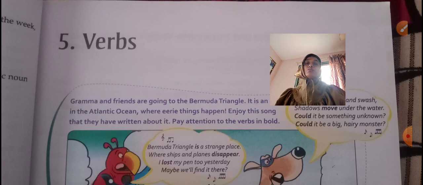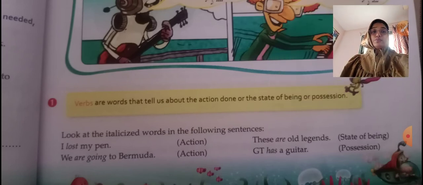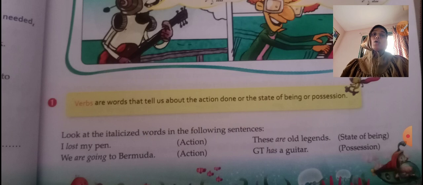Verbs means action words. In order to define the meaning of the word, verbs are words that tell us about the action done or the state of being or possession. So kindly underline this definition and learn it by heart. What are verbs? Verbs are words that tell us about the action done or the state of being or possession.